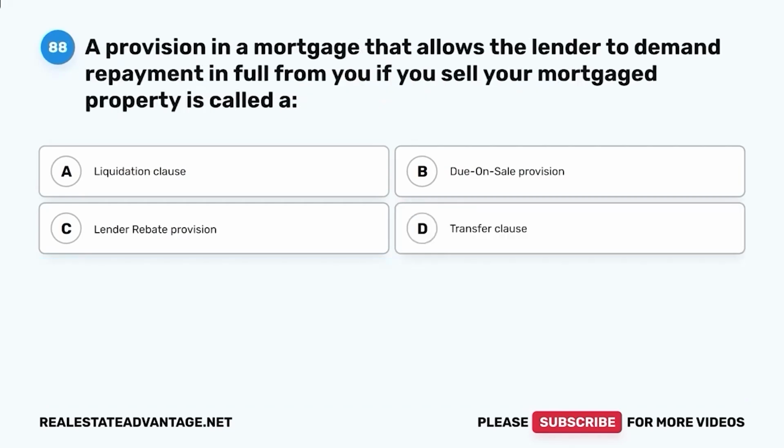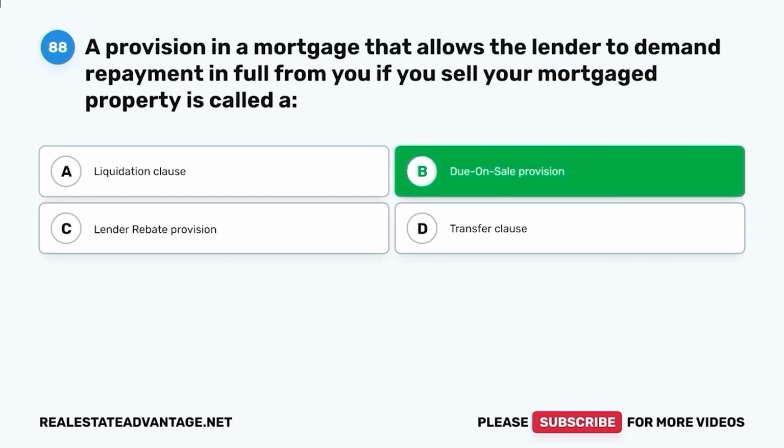Question 88. A provision in a mortgage that allows the lender to demand repayment in full from you if you sell your mortgage property is called A. Liquidation clause, B. Due on sale provision, C. Lender rebate provision, D. Transfer clause. The correct answer is B, due on sale provision.